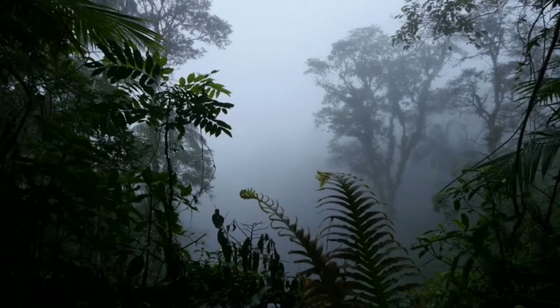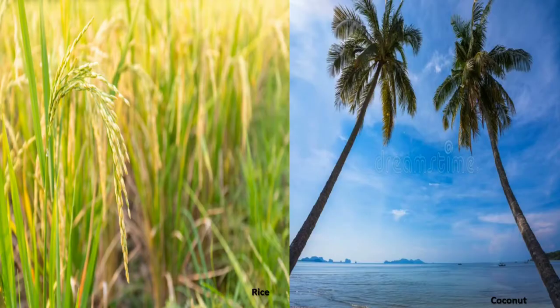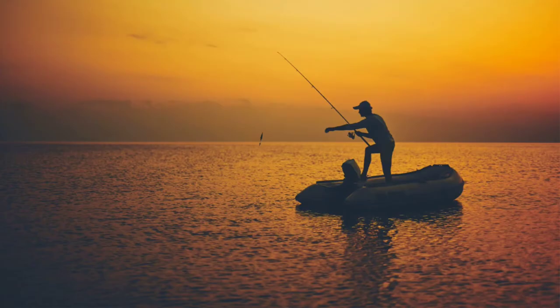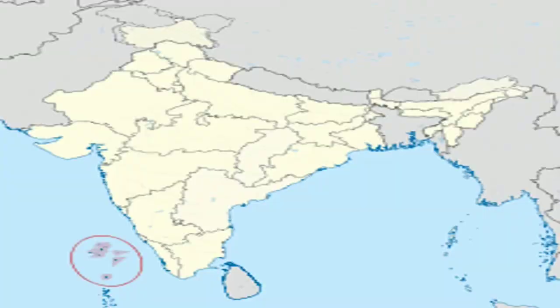The climate here is warm and pleasant. Cool sea breezes always blow here. Rice and coconut are the major crops of the region. Pulses, fruits and vegetables are also grown here. Fishing is an important activity. The Lakshadweep is the smallest union territory of India. It lies in the Arabian Sea close to the Malabar coast.